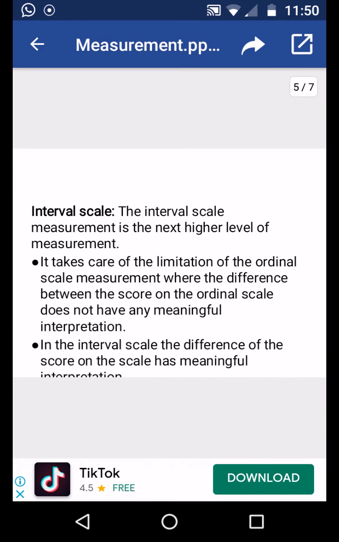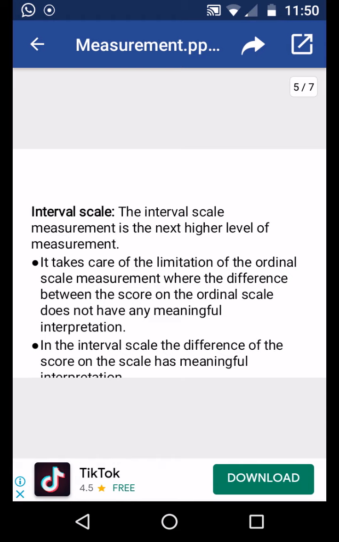Now, the third level of measurement is the interval scale. This is the next level of measurement. It takes care of the limitation of ordinal measurement, where the difference between the scores does not have a meaningful interpretation. Just now I told you about rating scales: highly satisfied, satisfied, neither satisfied nor dissatisfied, highly dissatisfied. Here the difference is the same.